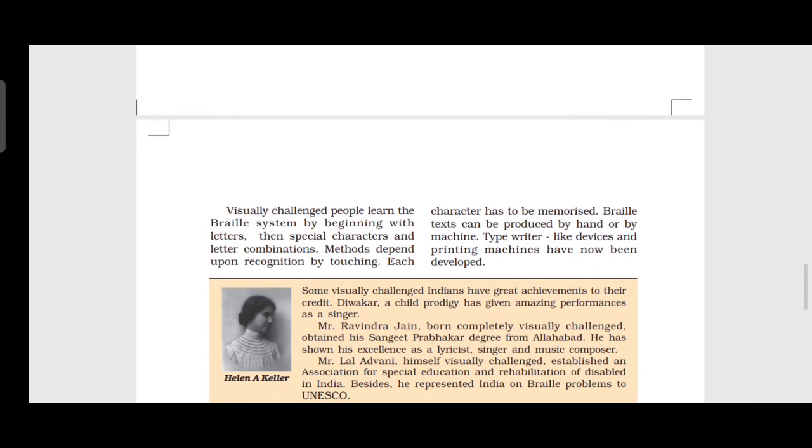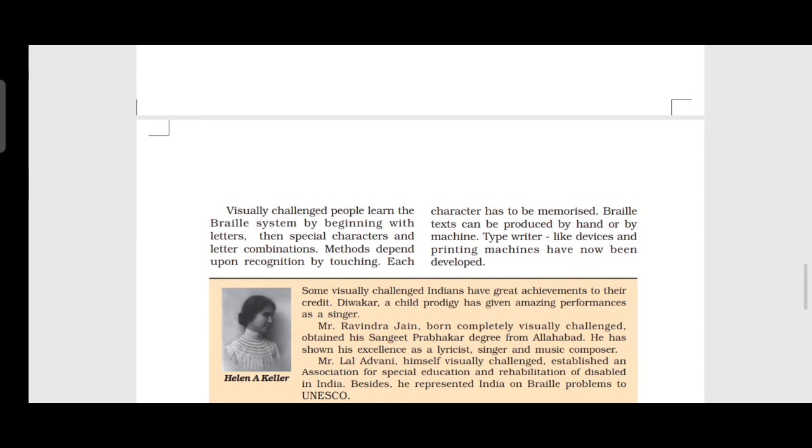Visually challenged people learn the braille system by beginning with letters, then special characters and letter combinations. The method depends upon recognition by touching. Each character has to be memorized. Then only they understand the letters correctly by touching. Braille text can be produced by hand or by machine. Typewriter-like devices and printing machines have now been developed.